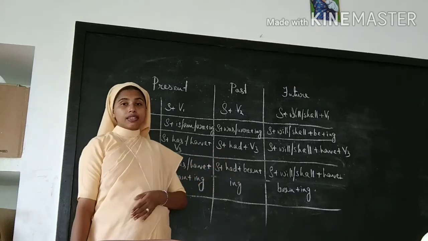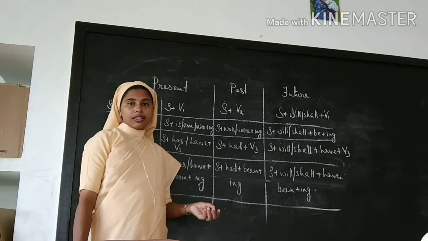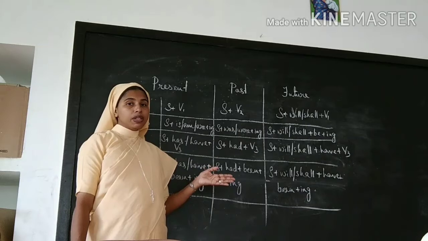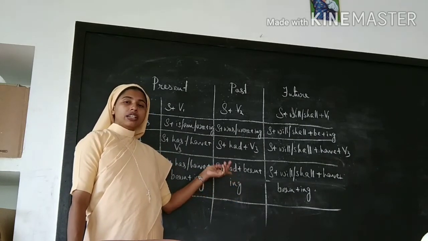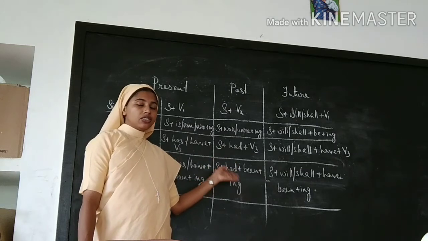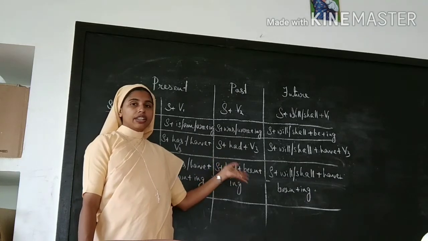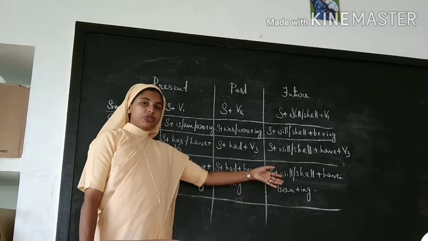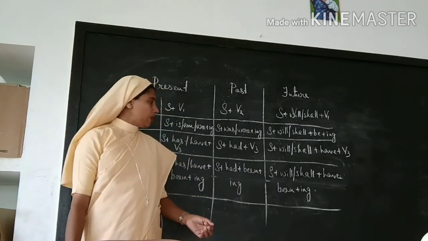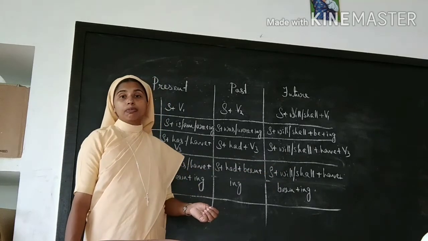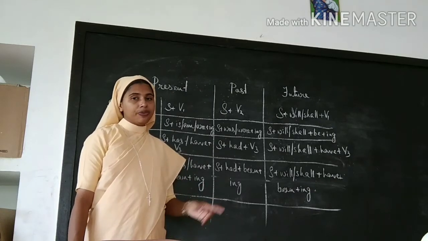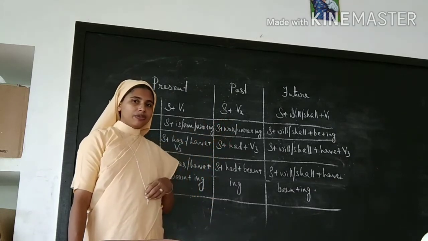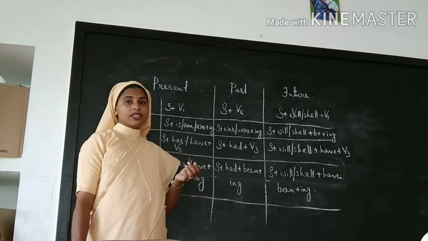I have been studying, they have been studying, she has been studying. Past perfect continuous: I had been studying, she had been studying, they had been studying. Future perfect continuous: subject plus will or shall plus have plus been plus ing. I will have been studying, they will have been studying, she will have been studying.